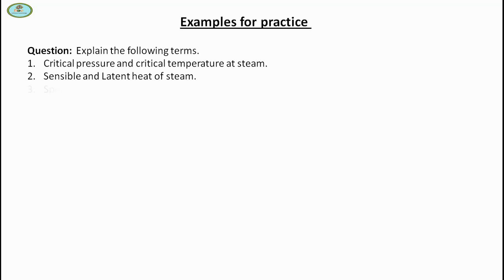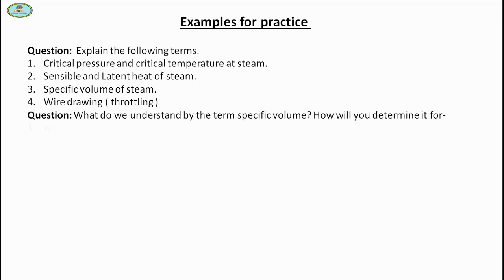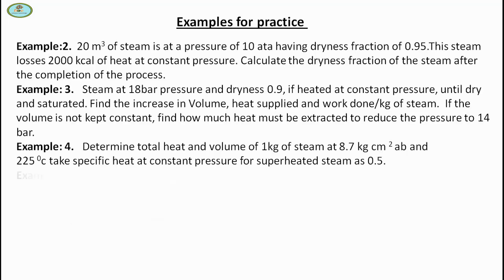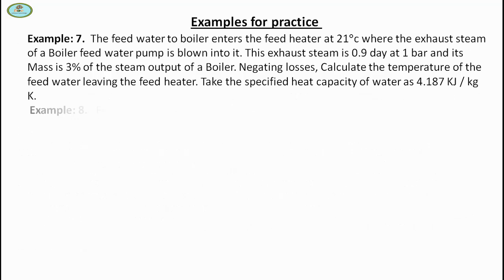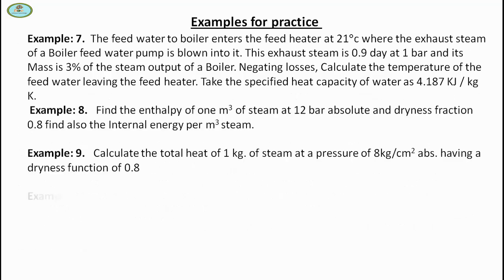So there are some examples for practice, so you can practice at home. There are some questions like critical pressure and critical temperature of steam, sensible and latent heat of steam, specific volume of steam, wire drawing, throttling process, and also some numerical questions. If you have any problem solving these examples, please comment in the comment box with the question number. We will try to provide solutions for all examples.